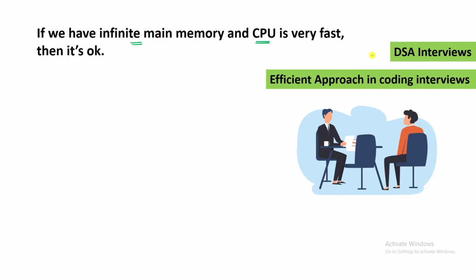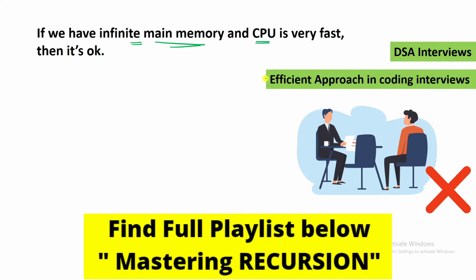But then the question is, in the 21st century, why are companies like Amazon and Google taking DSA interviews and asking for the efficient approach in coding interviews? If this were true, then there would be no coding interview at all. Or if there were a coding interview, the interviewer would not ask for the efficient approach. They could say, okay, if you know any programming language, that is fine, write any code. Even if it takes a lot of time, our CPU will be able to accommodate your solution, right?